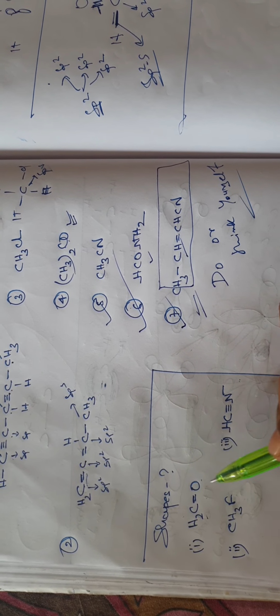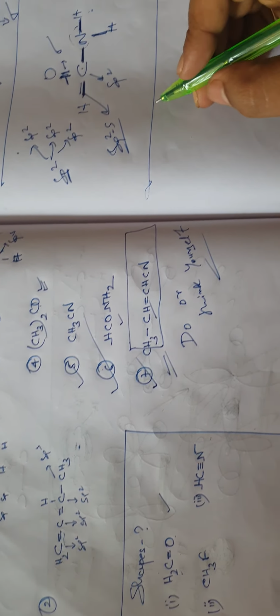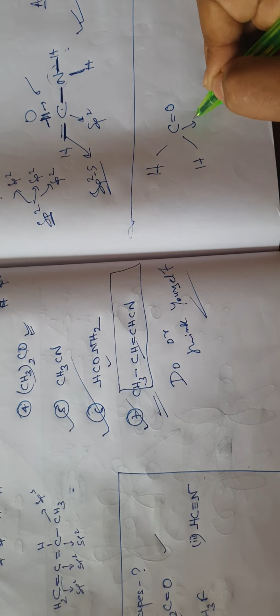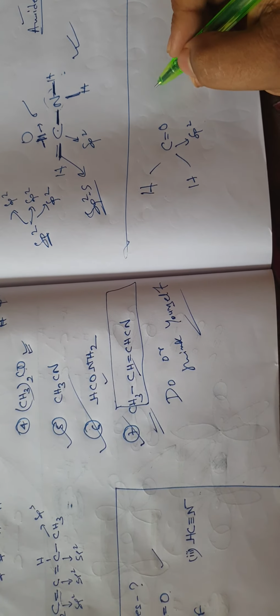Okay, H2C double bond O. What is the shape? C double bond O, H, H. This is sp2 hybridized, so the shape is trigonal planar.